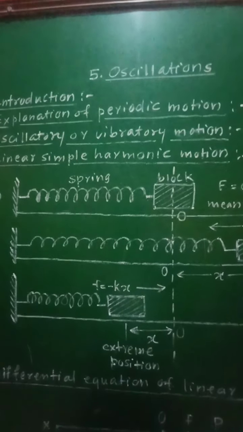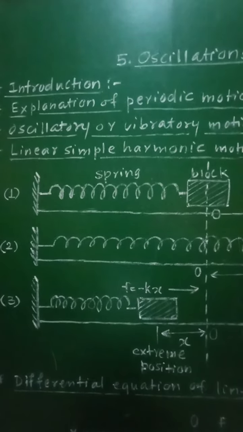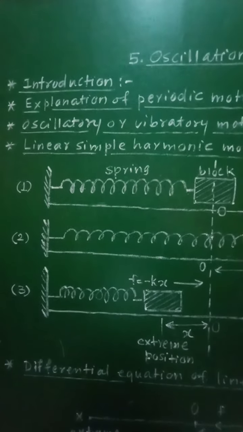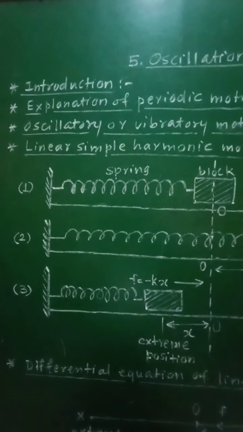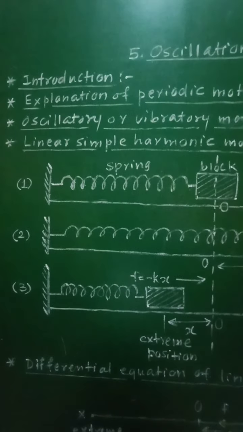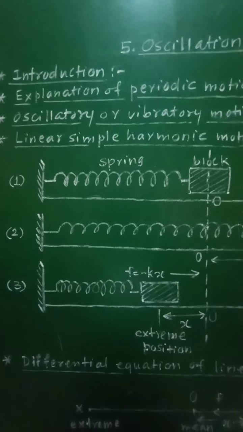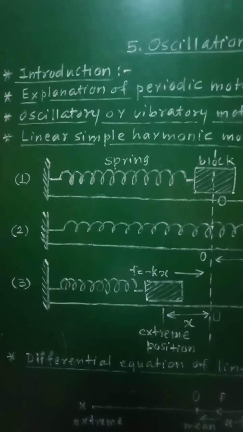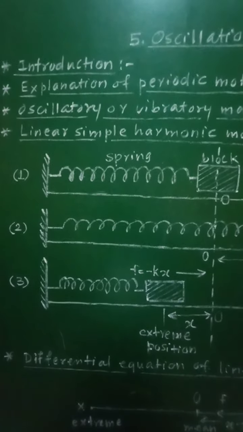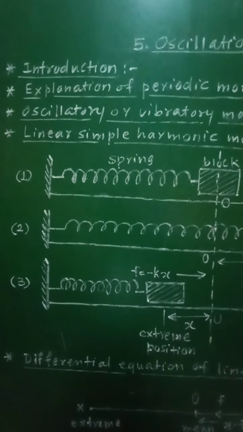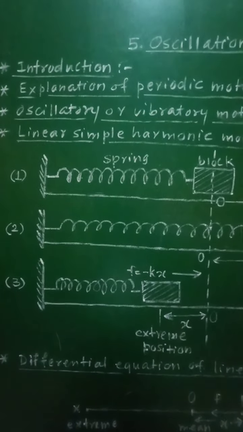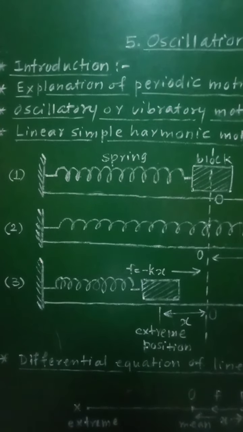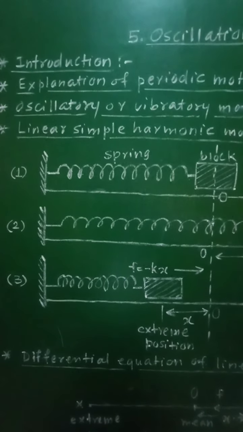Oscillatory or vibratory motion. The oscillatory periodic motion is simple harmonic motion in which every particle of the oscillating body moves to and fro about its mean position along a certain fixed path. So in this case, the particles will move to and fro about its mean position. If the path is a straight line, then the motion is called linear simple harmonic motion, that is linear SHM.